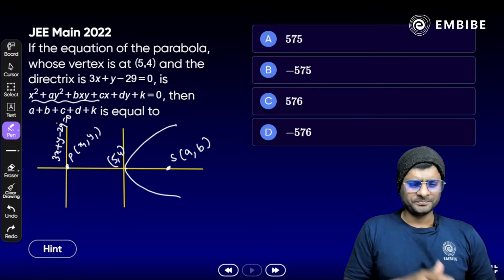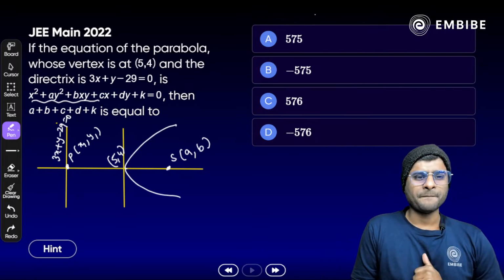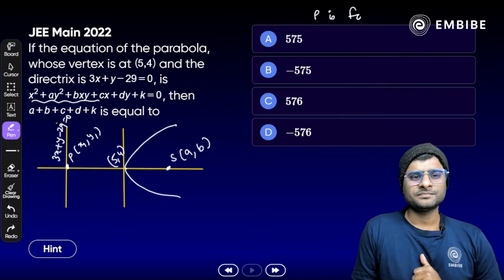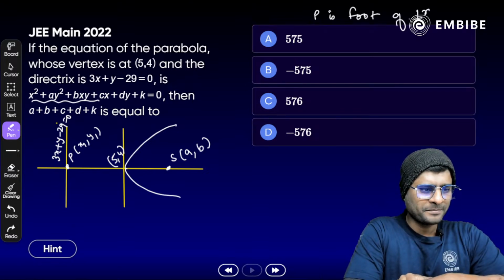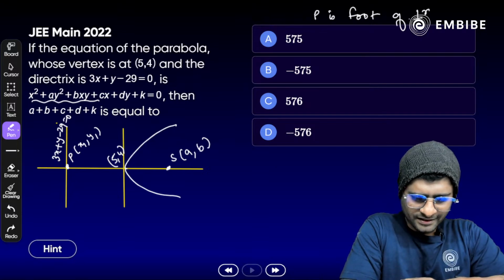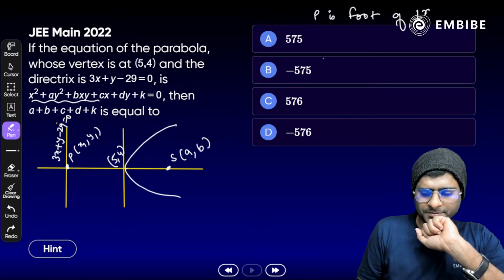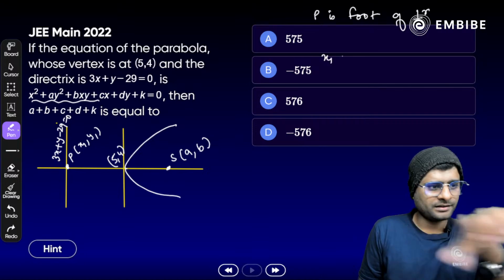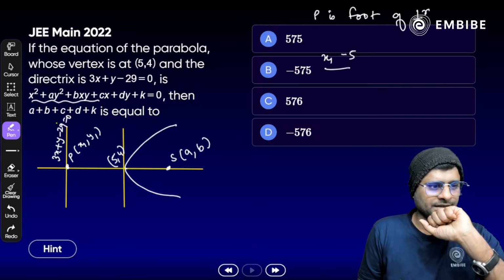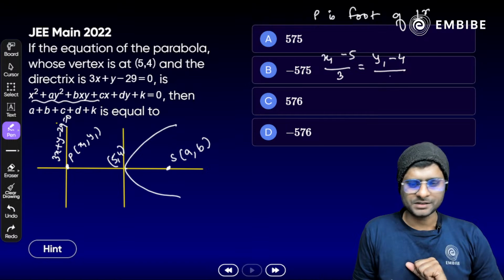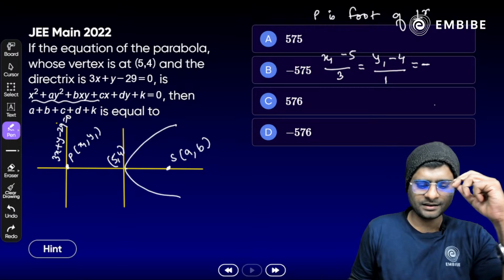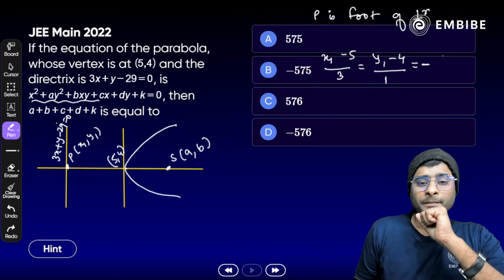Now what is P here? Foot of perpendicular. Do you remember the formula for foot of perpendicular? How did we find it? Remember? Anyone? Yes, you had to find the coordinates of P. x1 minus 5 by the coefficient of the directrix equation, that is 3, is equal to y1 minus 4, coefficient that is 1, is equal to minus t.